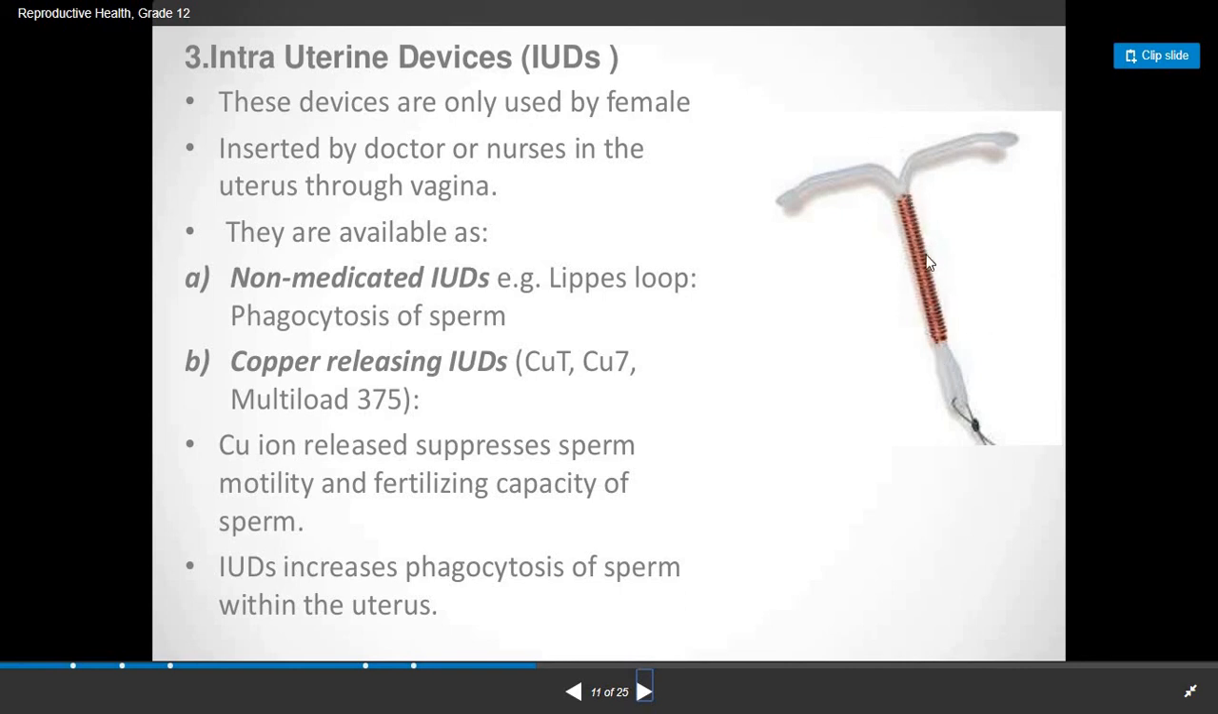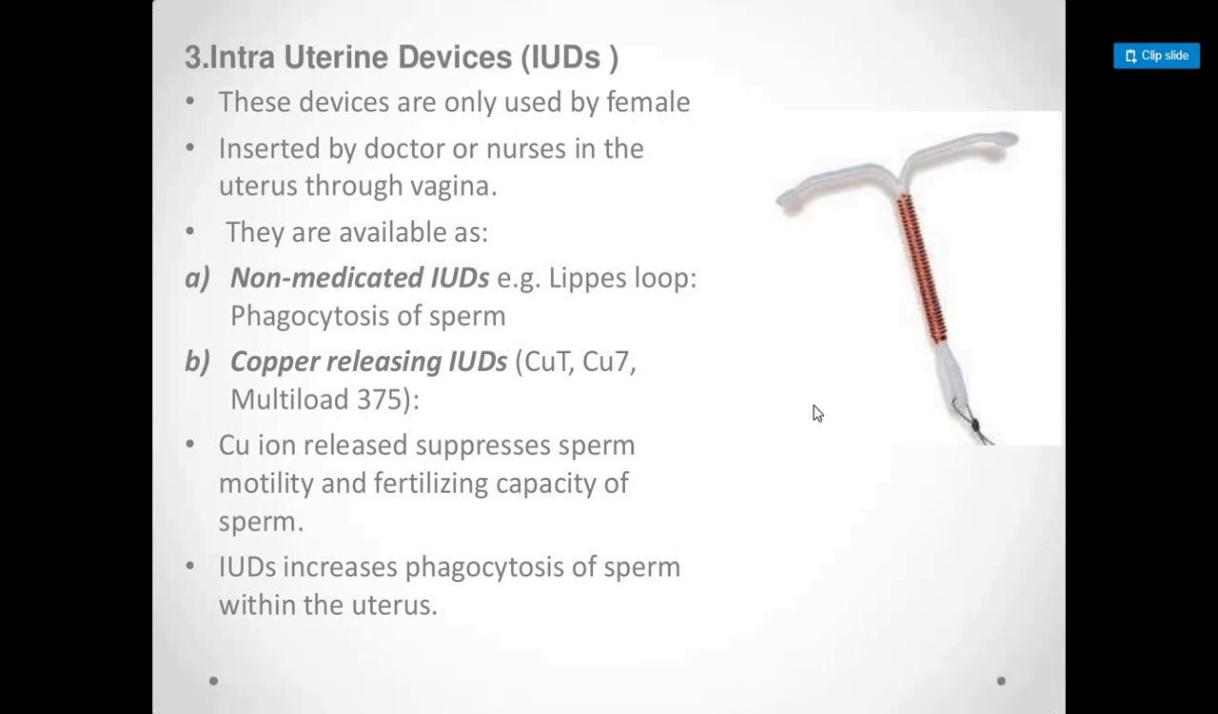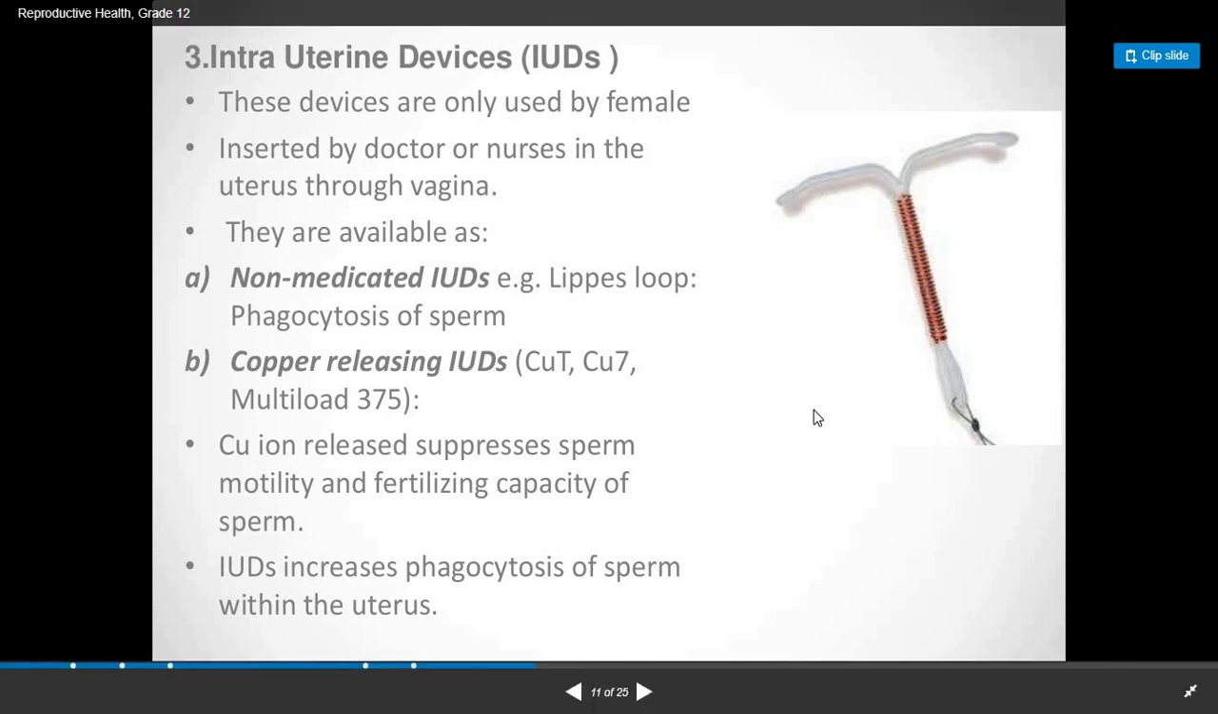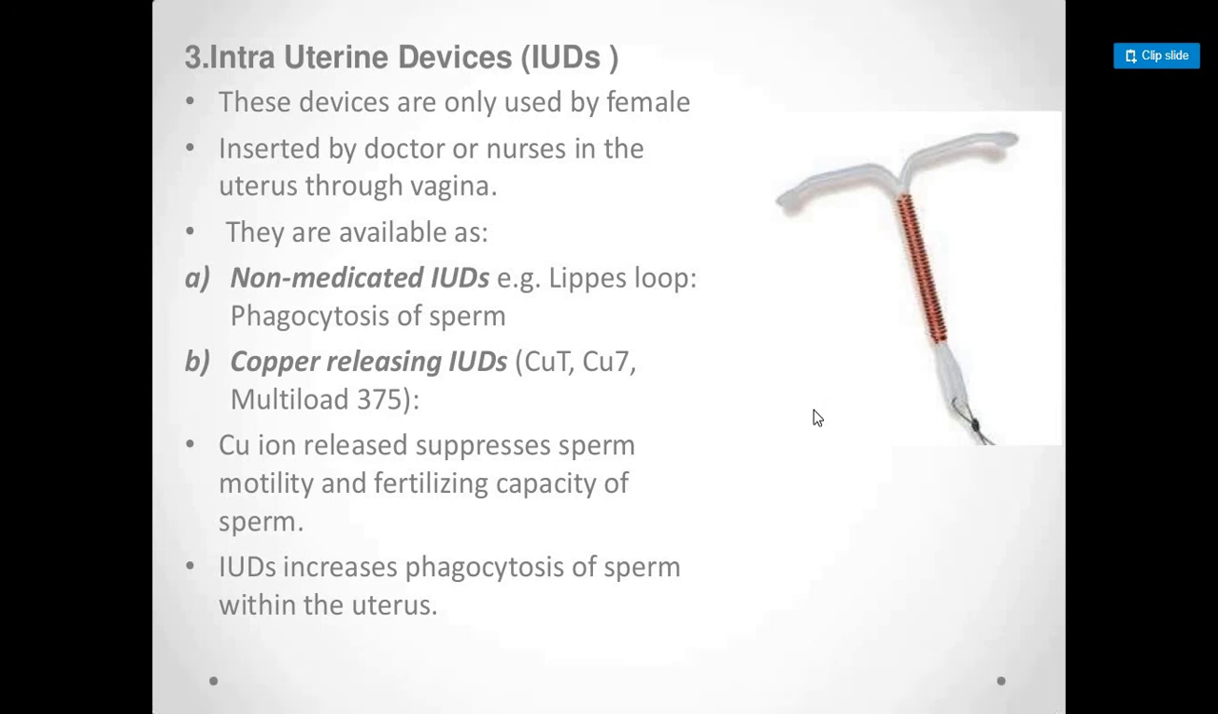Now whenever it is inserted in the uterus and mating between male and female occurs, the copper ions are released from it and act on the incoming sperm, and phagocytosis occurs. Phagocytosis means the engulfment of the sperm occurs and it does not allow the mating of sperm with the ovum. So I hope, students, all three methods we have discussed are clear to you all. First is the natural method, second is the physical or barrier method, and third is the intrauterine device.